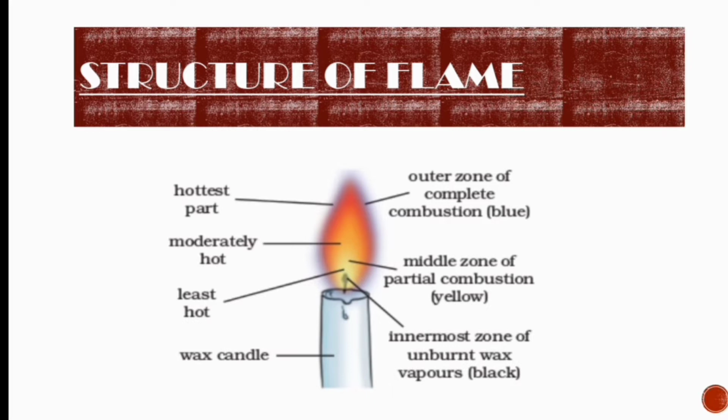The middle zone, which receives partial combustion and some oxygen, is yellow in color, moderately hot, and is called the luminous zone of a candle flame. And the last one is the innermost zone of unburned wax vapors, which is black in color and is the least hot part of the flame. It is called the dark zone. Hope you have understood the structure of a flame.